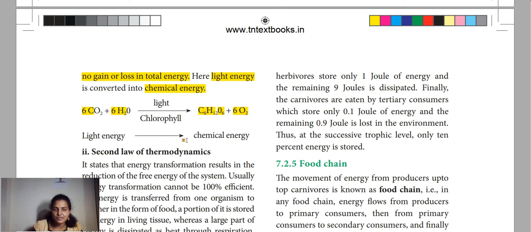So the light energy is converted into chemical energy. Is there any energy loss? No. Did we get any extra energy? No. Same amount. Here we add 10, here we get 10, but the form is different. So that is the first law of thermodynamics.